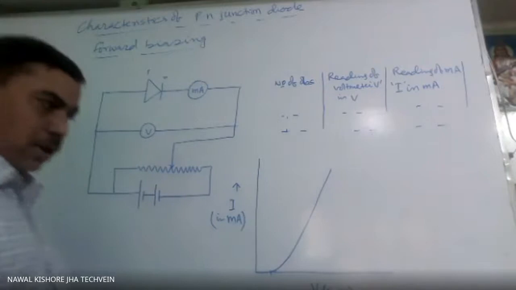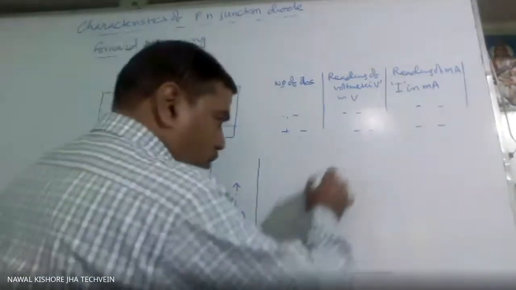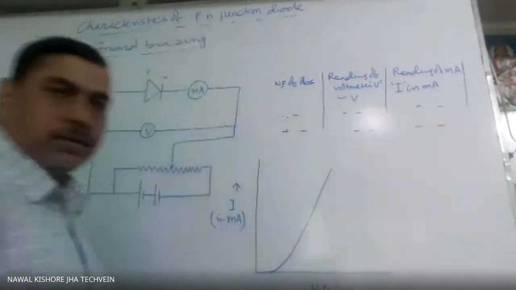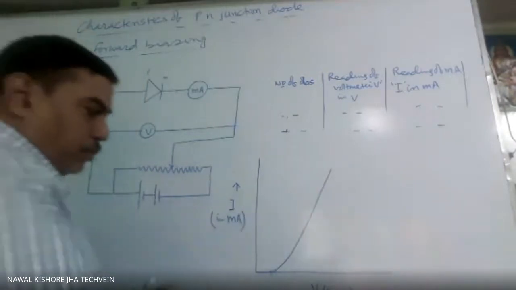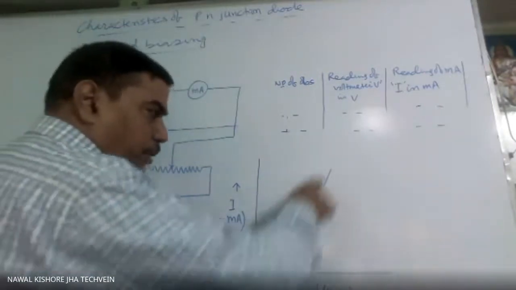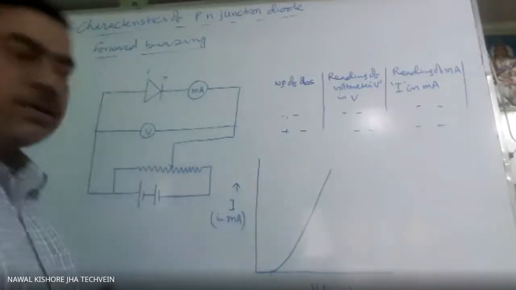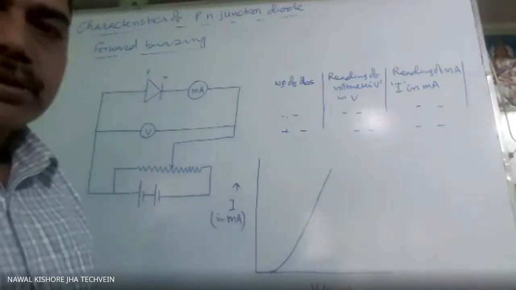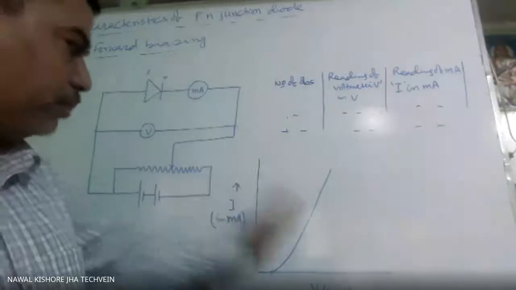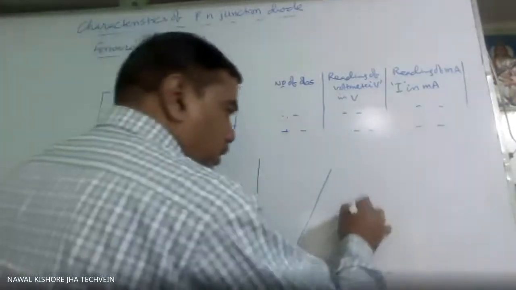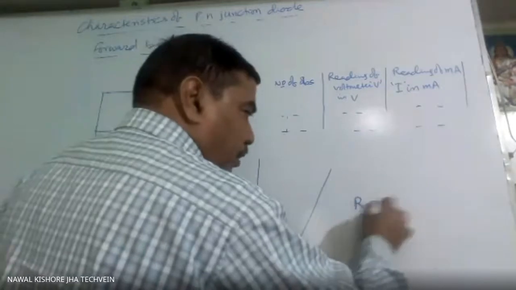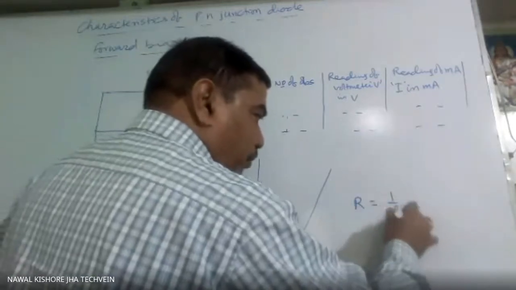Now from this graph, you will see this part is almost linear, straight. That means it is behaving like an ohmic conductor. Whereas if you compare from here, the resistance is varying. The slope of this graph will give conductance, no? So resistance is 1 by the slope of the graph.